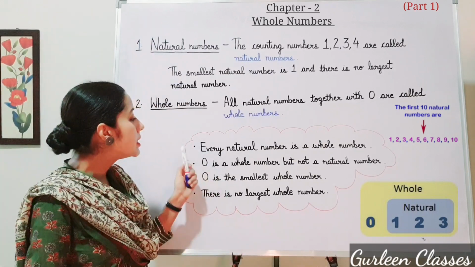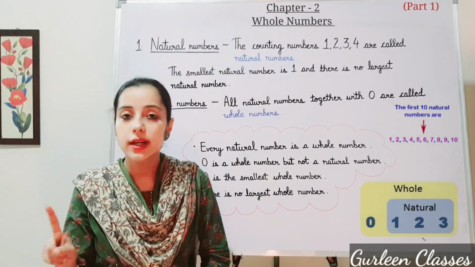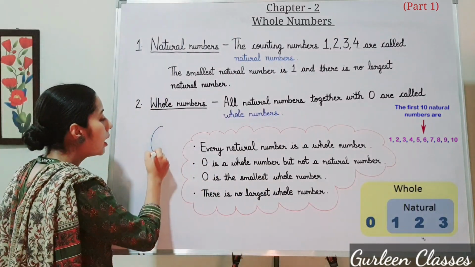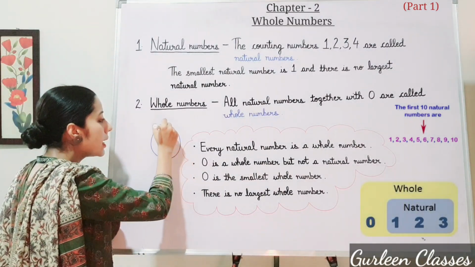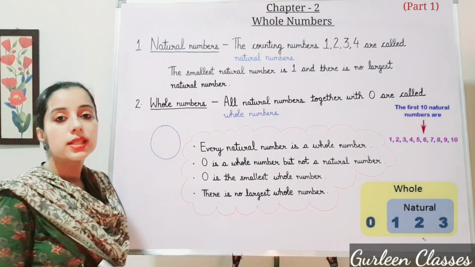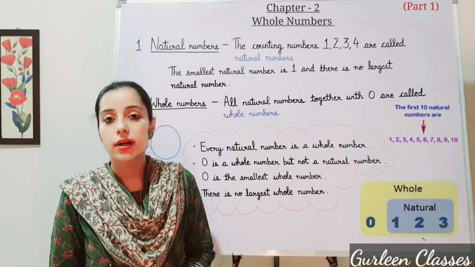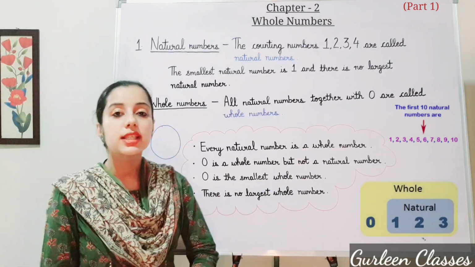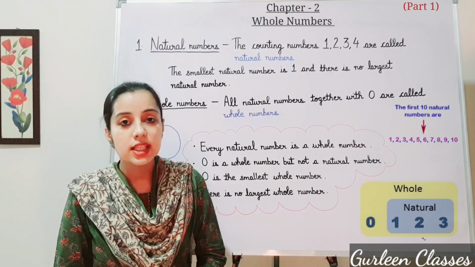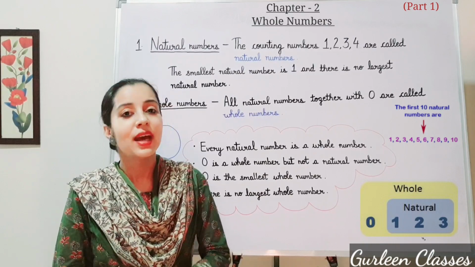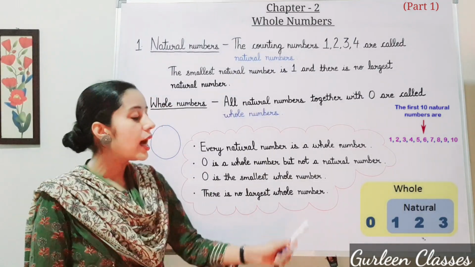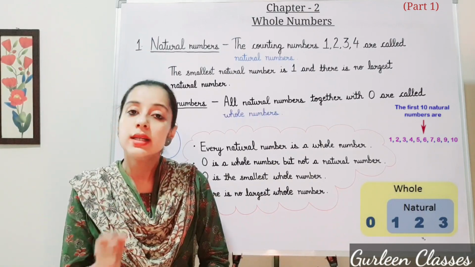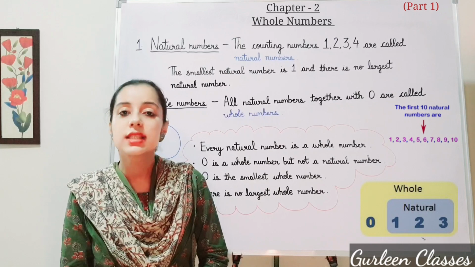Second point, 0 is a whole number but not a natural number. You can keep in your mind, this is a whole and this is like a 0. So 0 is a whole number but it is not a natural number. Third point, 0 is the smallest whole number and 1 is the smallest natural number. Next, there is no largest whole number, as there is no largest natural number, similarly there is no largest whole number.